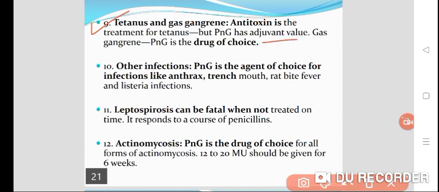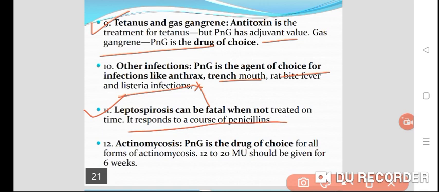In other infections, you can give it as a drug of choice in anthrax, trench mouth, rat bite fever and listeriosis. Leptospirosis can be fatal when not treated on time, so it can respond to a course of penicillin. Penicillin G is the drug of choice for all forms of actinomycosis; 12 to 20 mega units should be given for 6 weeks. These are the various therapeutic uses.